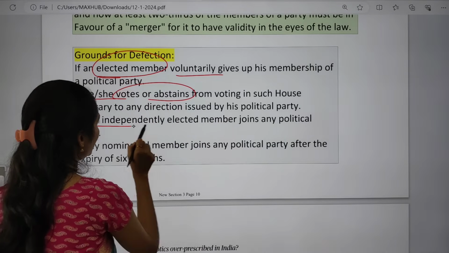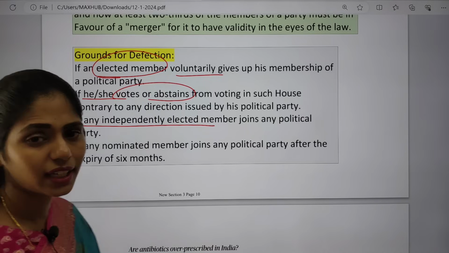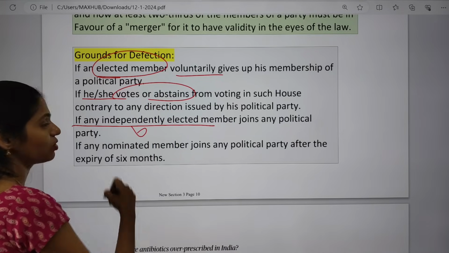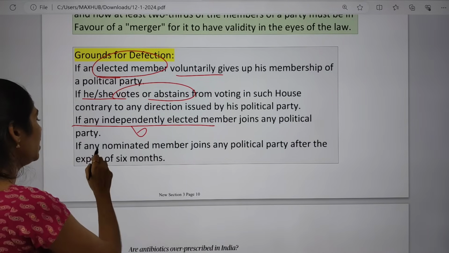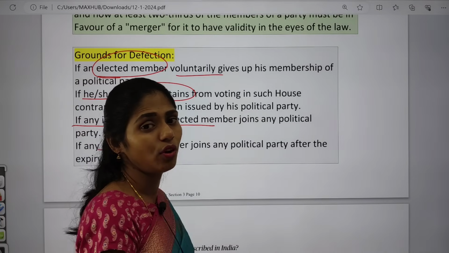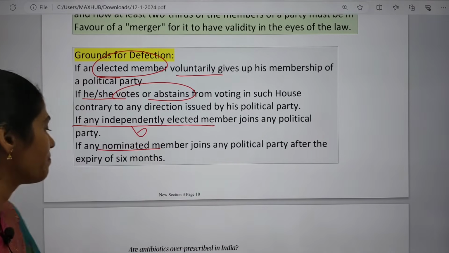And this one is, if any independently elected member joins any political party. An independently elected member should not join any political party. So if he joins, he will be disqualified. And if any nominated member joins a political party within 6 months, it's okay. But what happens after 6 months? He will be disqualified.